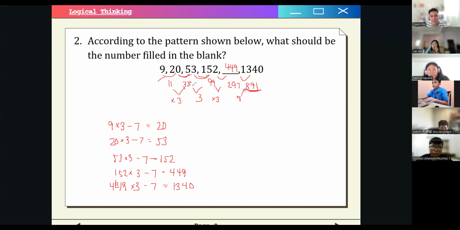So then we can deduce that the differences are being multiplied by 3, right? So that is what we did here. So either way, you can still find out that the answer is just 149.